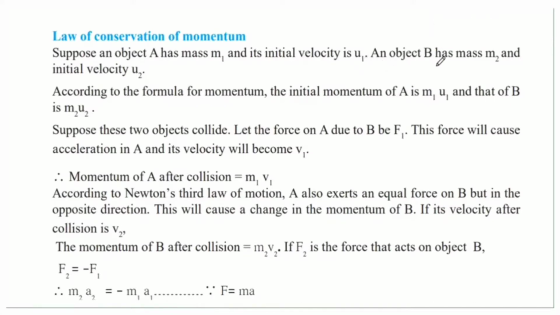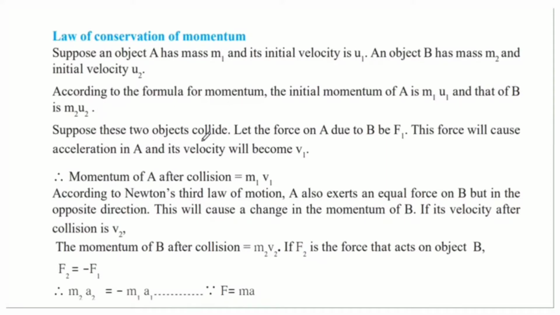An object B, so this is another ball. So this ball B has a mass of m2 and initial velocity u2. According to the formula for momentum, the initial momentum of ball A is m1 into u1 because the formula for momentum was mass into velocity. So the initial momentum would be mass into initial velocity, and that of B is m2 into u2.